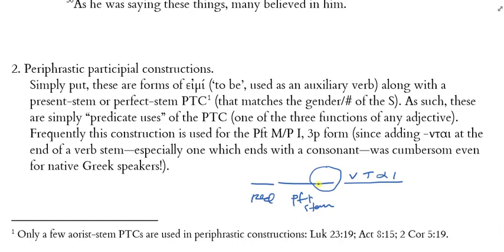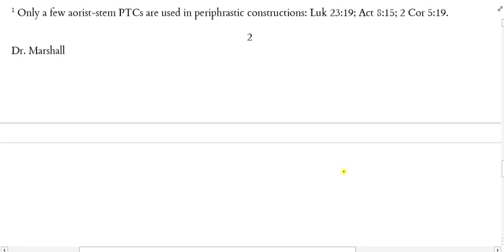That's 3 consonants together. Anyhow, even to Greek people, using this type of construction felt cumbersome, so they would just switch to the periphrastic type of construction, and it was easier to do.